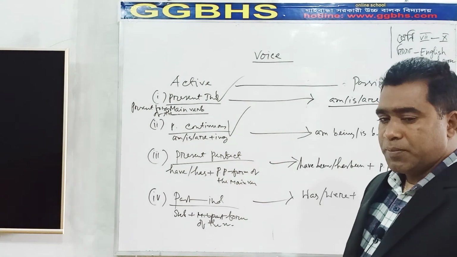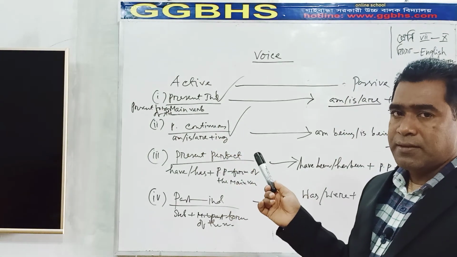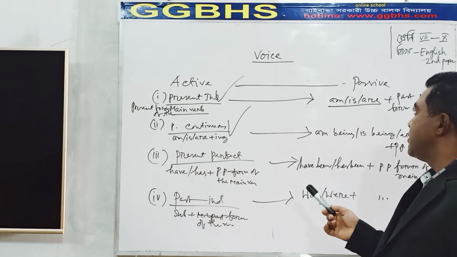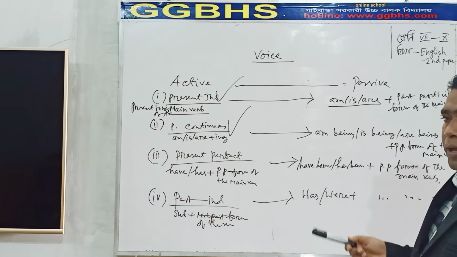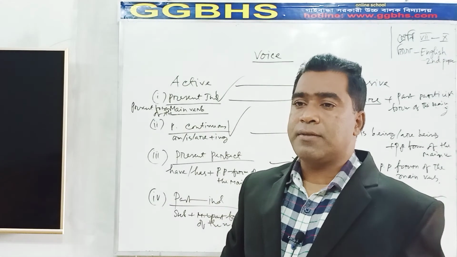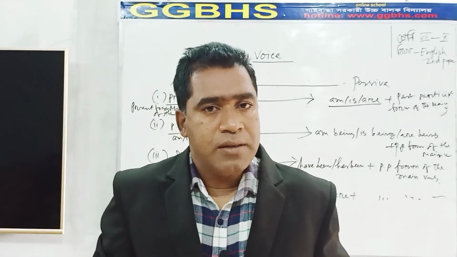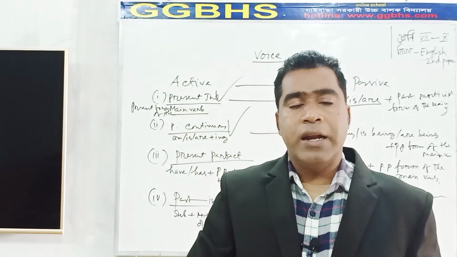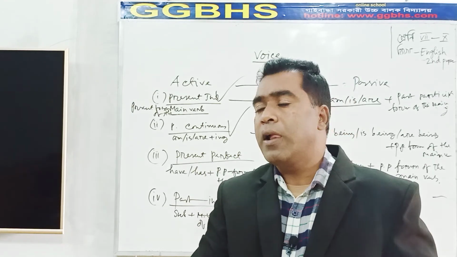Suppose this is present indefinite tense. When you can understand the sentence is written in the present indefinite tense, to change this voice into passive, you have to think about the be verb, am or is or are. And this am, is, are must be taken according to the object. If the object is third person, you can take is. If it is second person, you can take are. And if the object is first person, you can take am.